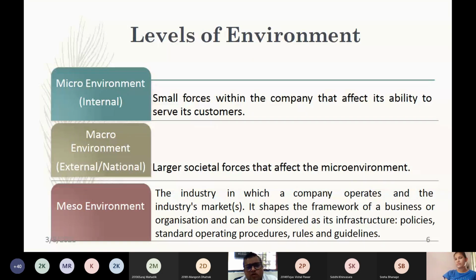Although they are part of macro environment and micro environment forces, meso environment these days is considered separately by many industrialists and many economists. And for that reason only, I have discussed this meso environment separately for you. Now, when you look at the meso environment, it is significant because it shapes the framework of a business or an organization and can be considered as its infrastructure, because the policies of the industries, the standard operating procedures of the industry, the rules, regulations, and guidelines will affect the business growth very much.